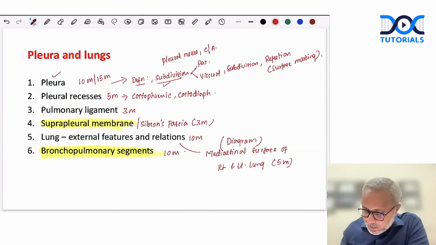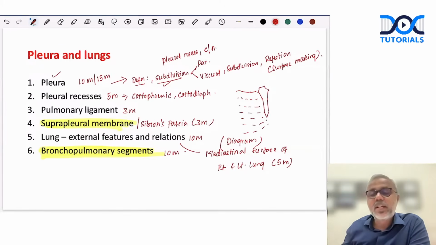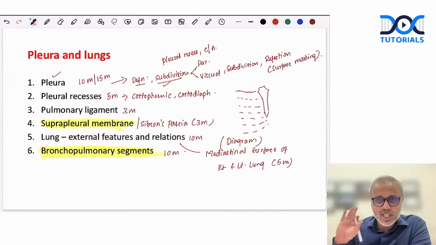For example, imagine we are talking about, let's say, here's the clavicle. This is just a diagrammatic representation we are trying to do. This is like the manubrium sterni, and attached to the sternal angle, we have the second rib, third, fourth, fifth, sixth, and then seventh. Now I want to show the cervical extension of the cervical pleura.